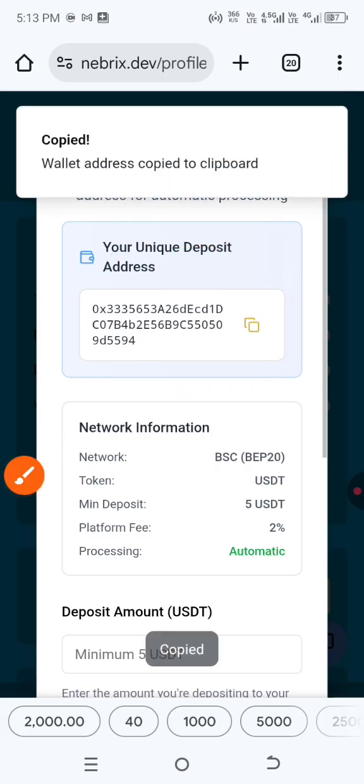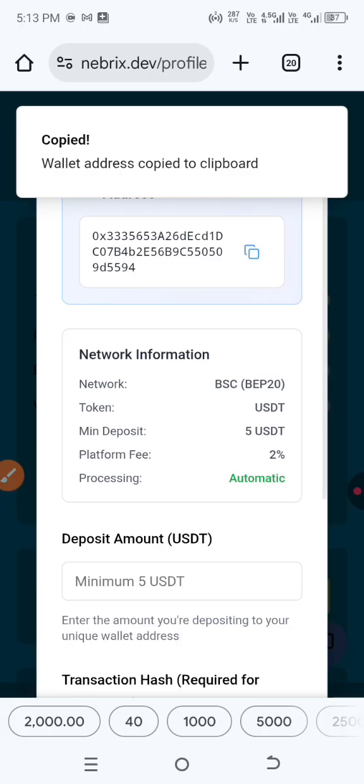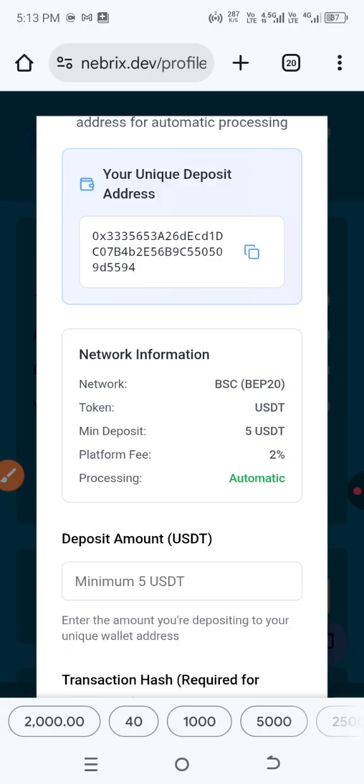Click on your address and please read this information. You're going to be charged 2% for platform fee, and a minimum of $5 is needed to get started with the platform. So you will deposit $5 under the BSC network, Binance Smart Chain network. Listen, don't send on another chain, it will not come.